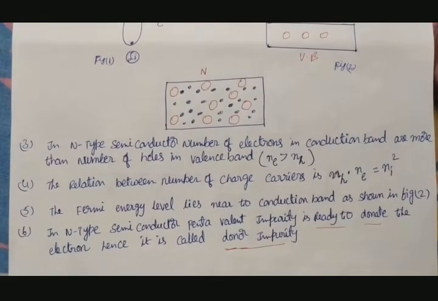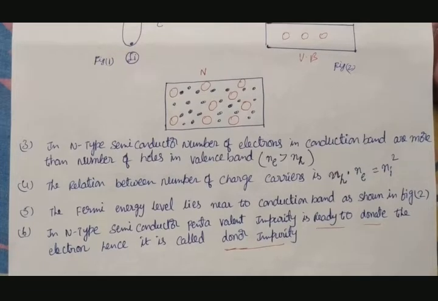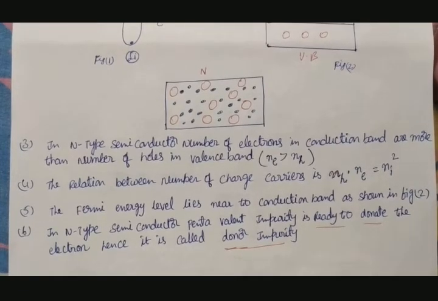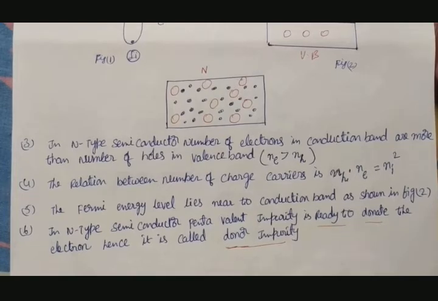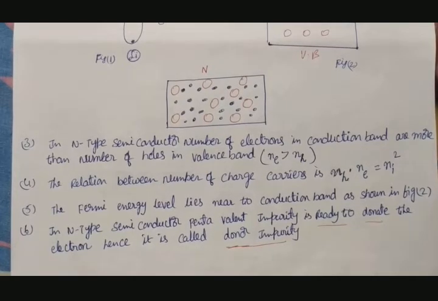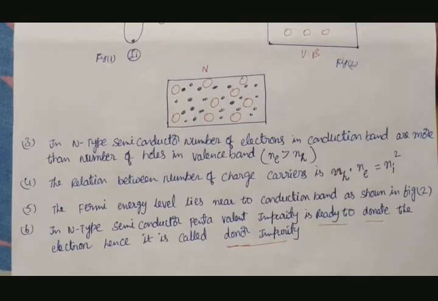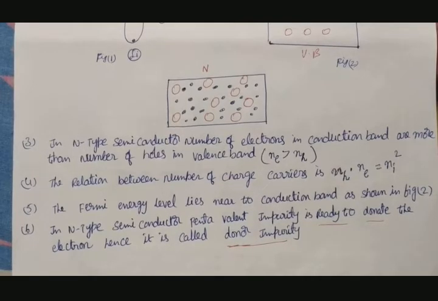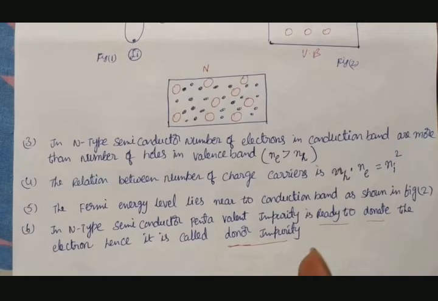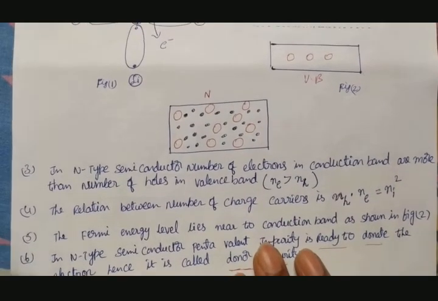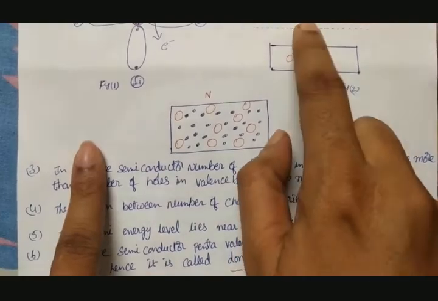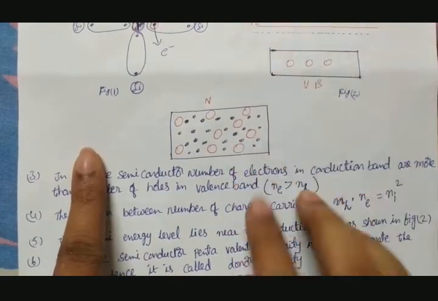Again, you see what the main difference between p-type and n-type is. How do we get p-type? By doping a trivalent atom. How do we get n-type? By doping a pentavalent atom. In p-type, holes are dominating. In n-type, electrons are dominating. And the Fermi level, you see, in a p-type semiconductor is near the valency band, and here in n-type it is near the conduction band.